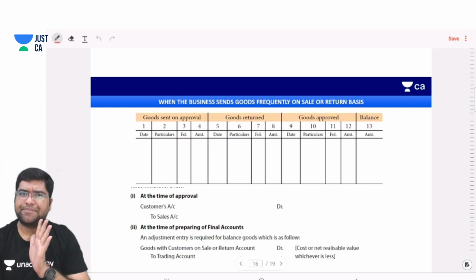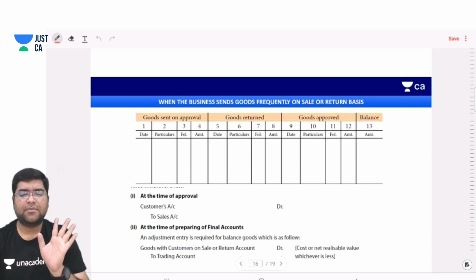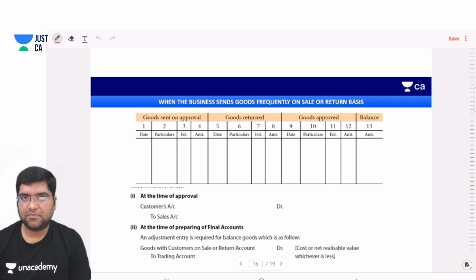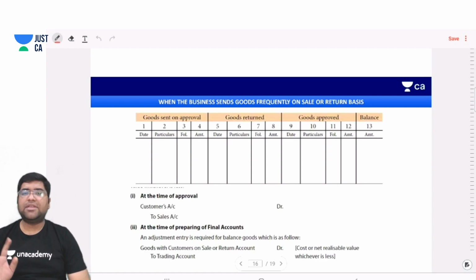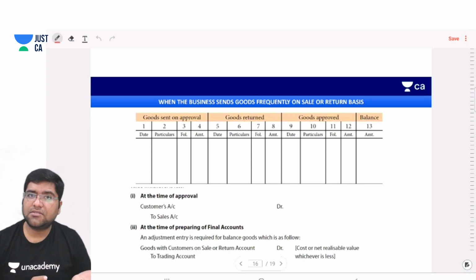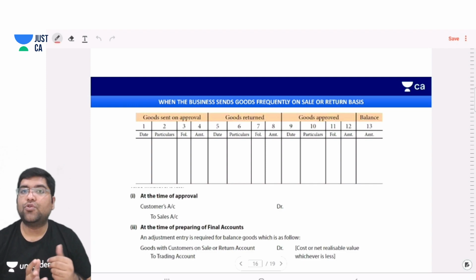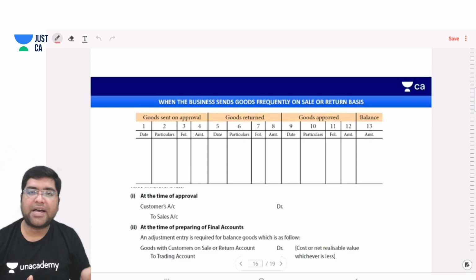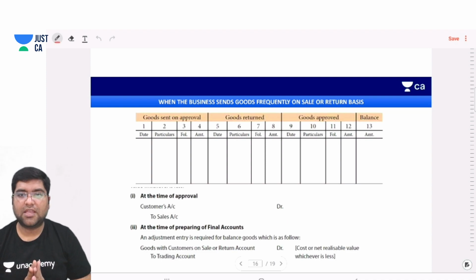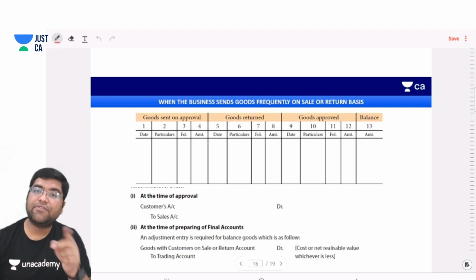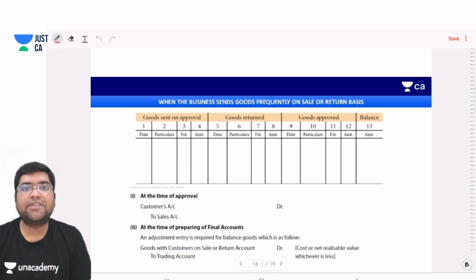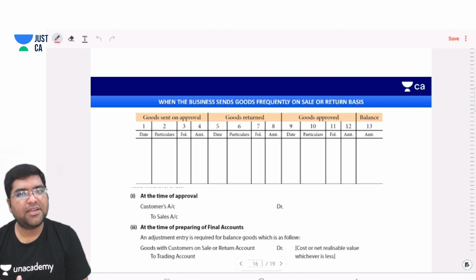No entry will be made. The entry will be made only at the time of approval. When goods are sold on approval basis, no entry. And if no entry has been passed on sale on approval basis, then no entry will be passed for return. But if the goods are approved, then we will have to pass the entry for sales. And you already know the entry for sale, guys. What's the entry for sale, sir? Customer account debit to sales account.